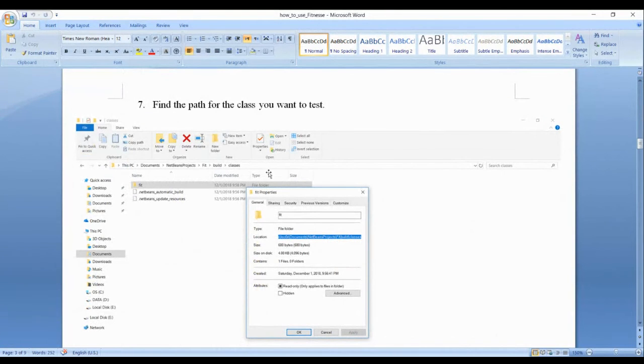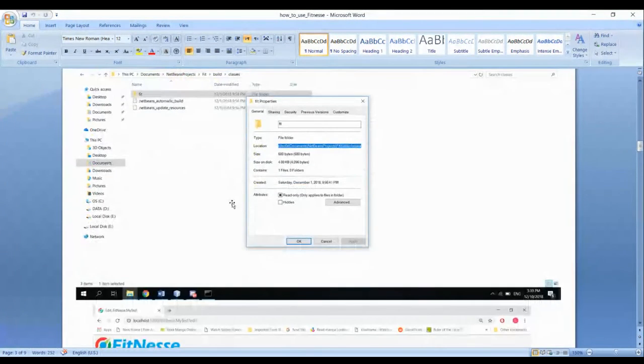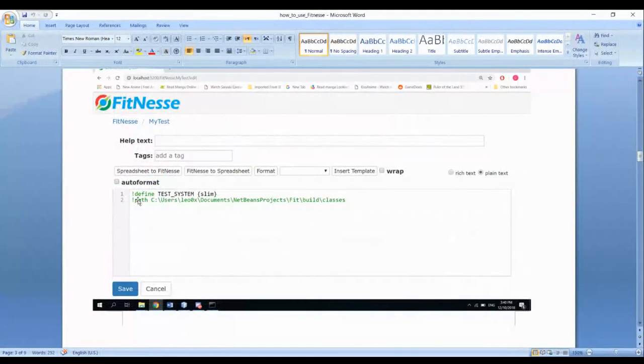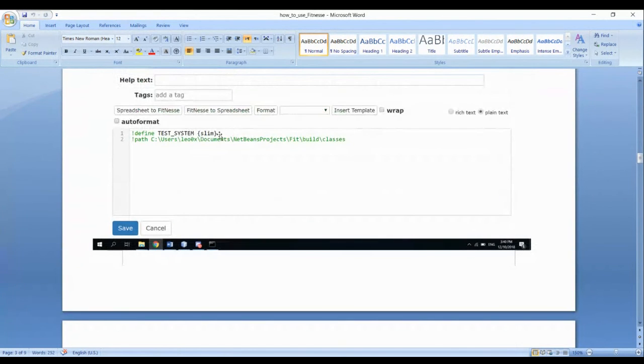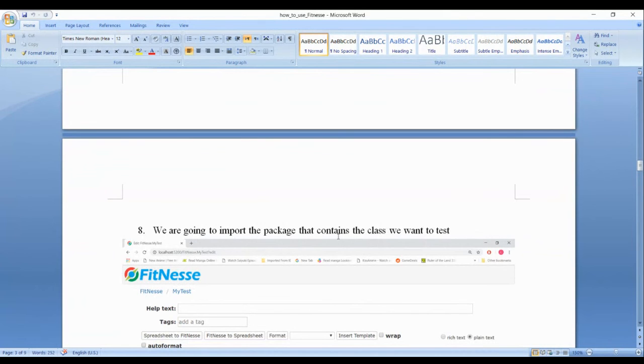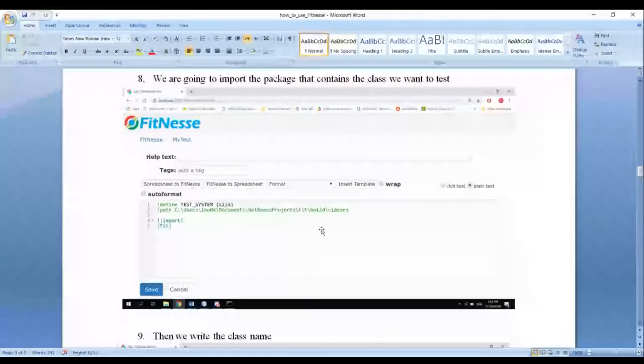Find the path for the class you want to test. Path set here. Slim server. We are going to import the package that contains the class we want to test. Import fit.